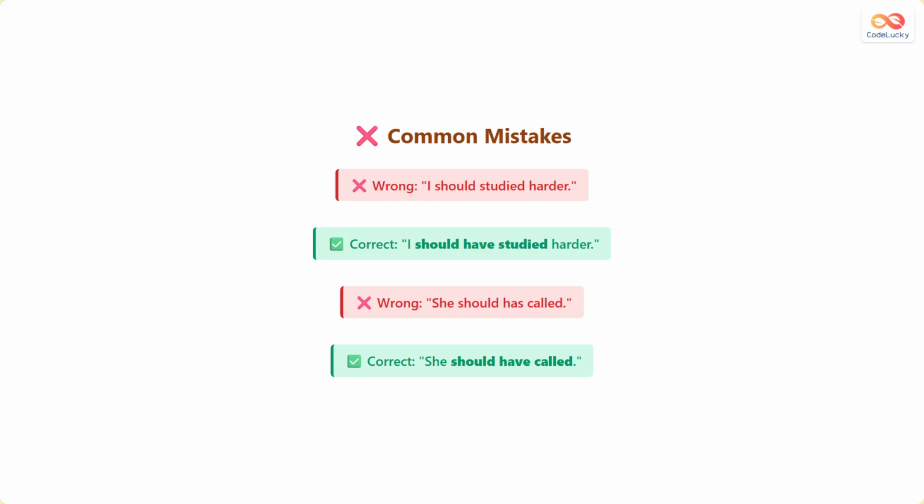Wrong: I should studied harder. Correct: I should have studied harder. Wrong: she should has called. Correct: she should have called. Always use should have plus past participle, never should plus past tense or should has.